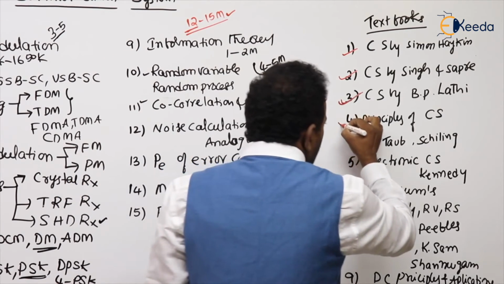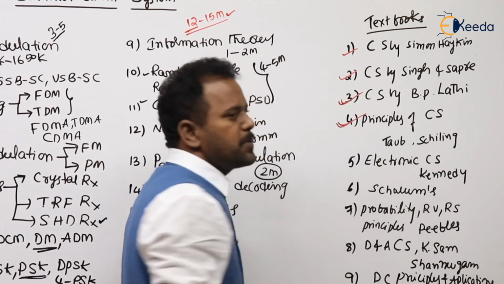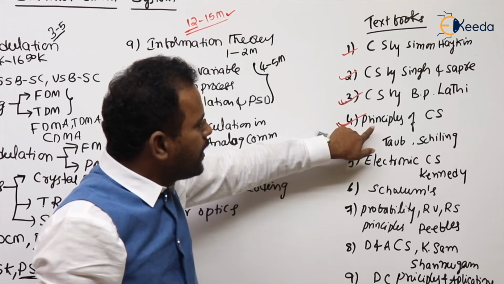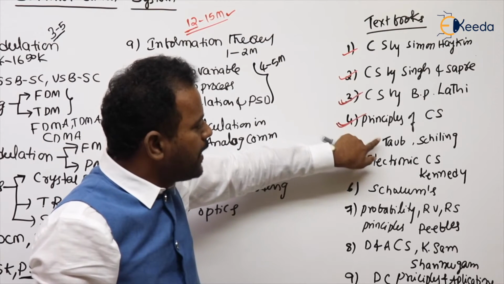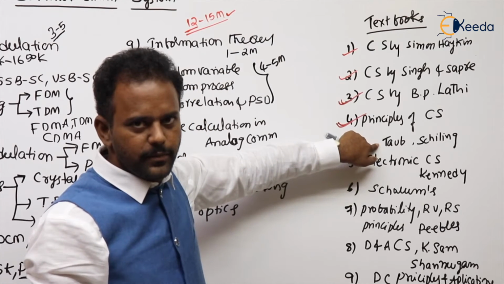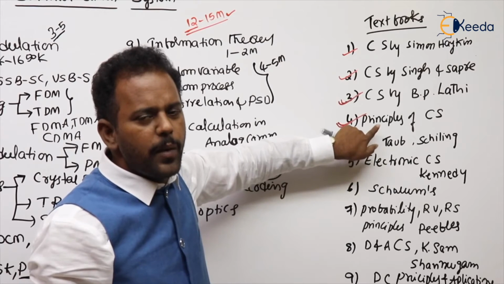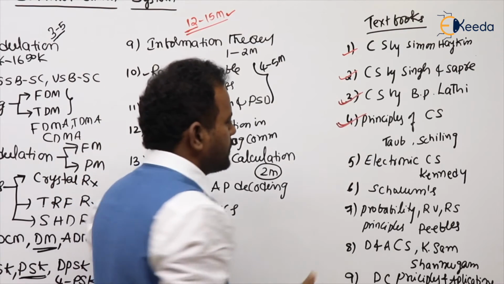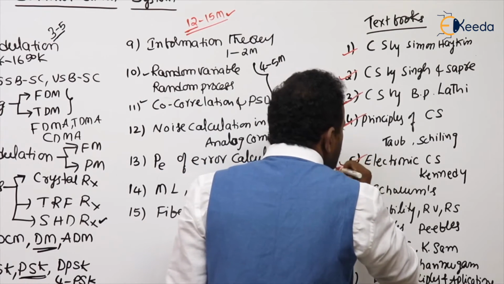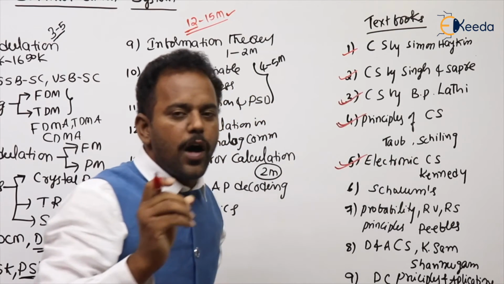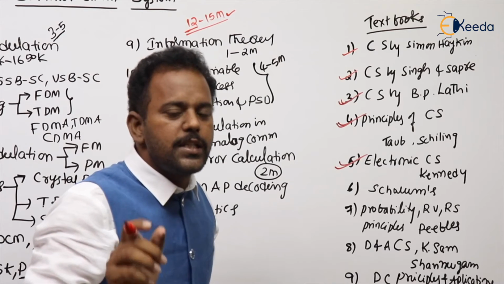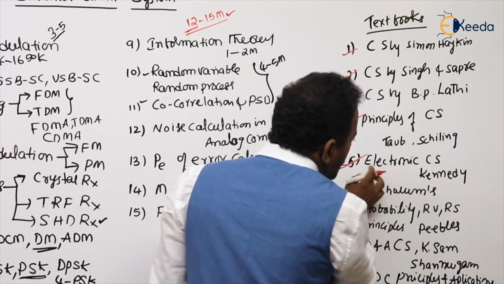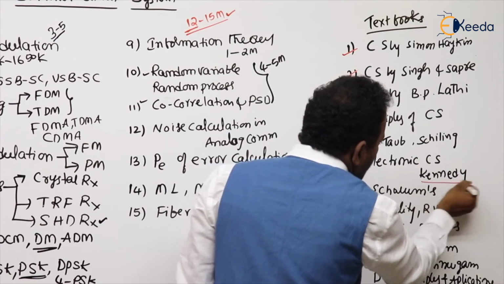Next, to get more concepts on information theory, you need to go with Principles of Communication Systems by Taub and Schilling. Here also you will get many exercise problems and solved problems. Next, to understand the concepts very well and to solve all the objective questions in the engineering service examinations, you can go by the Electronic Communication Systems book by Kennedy.